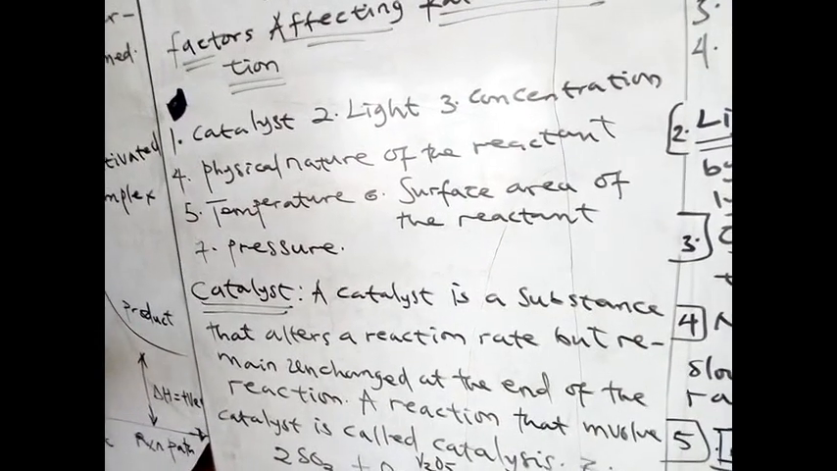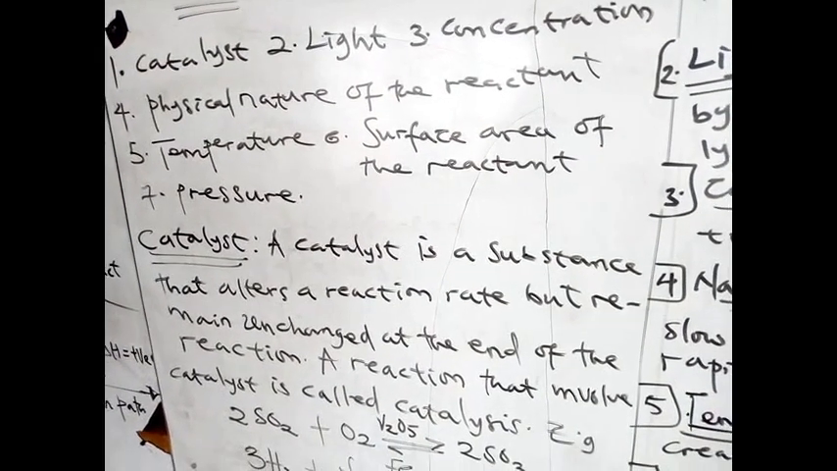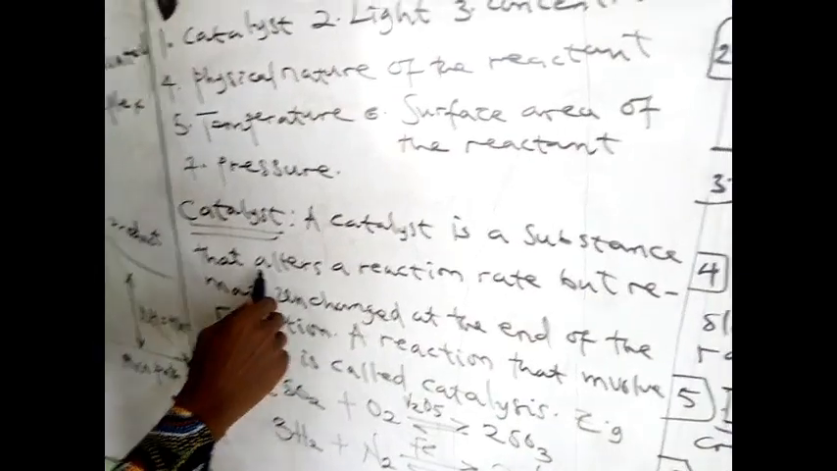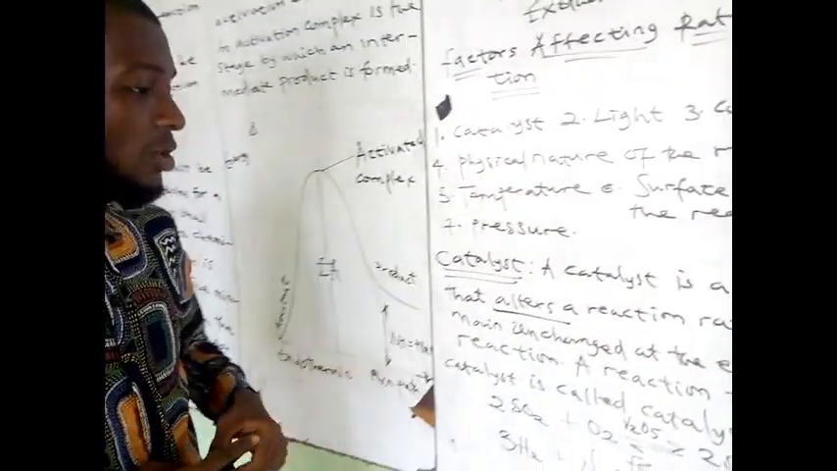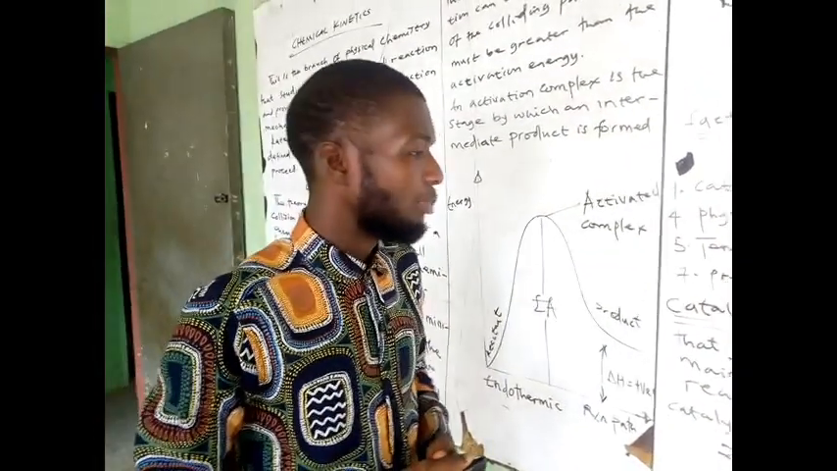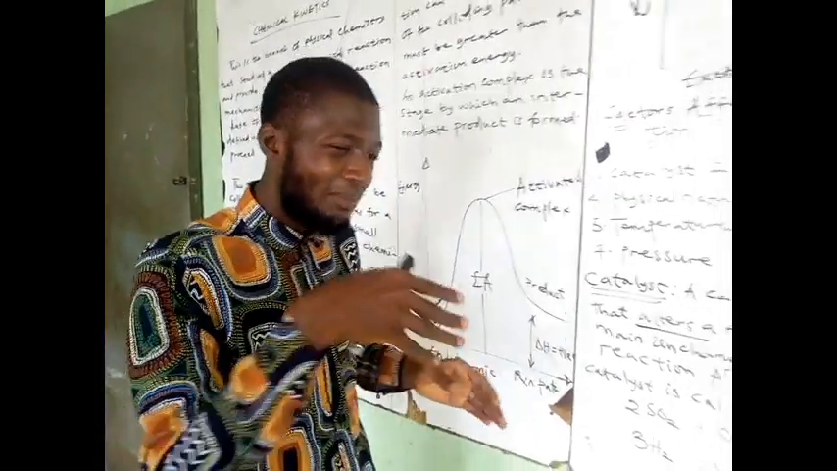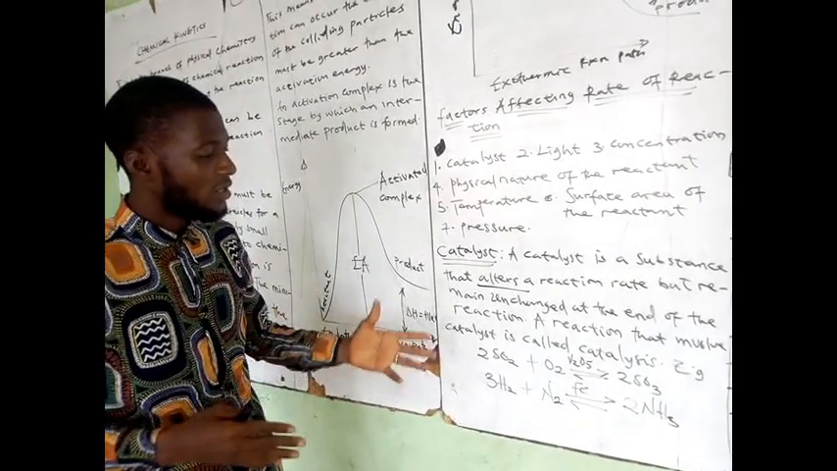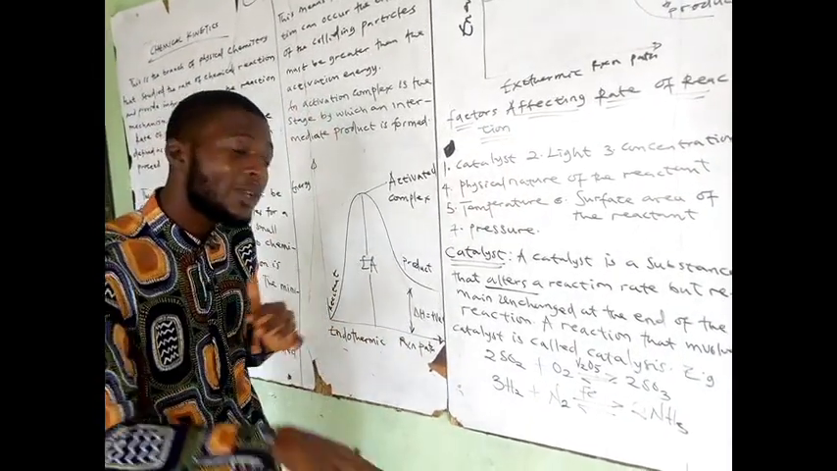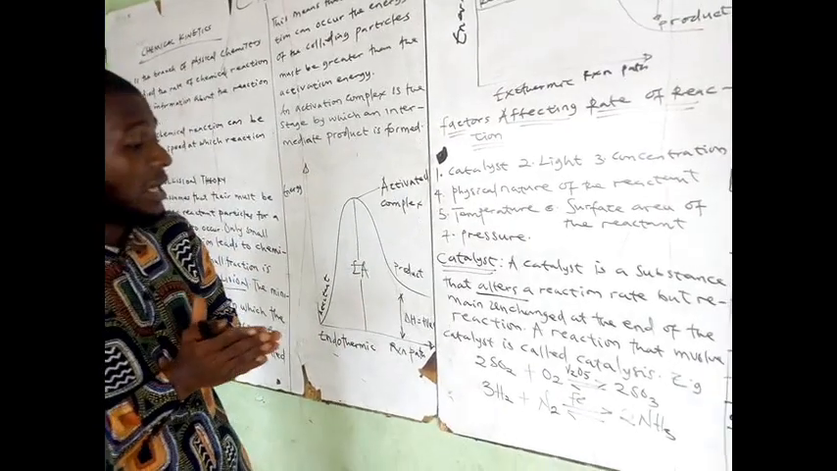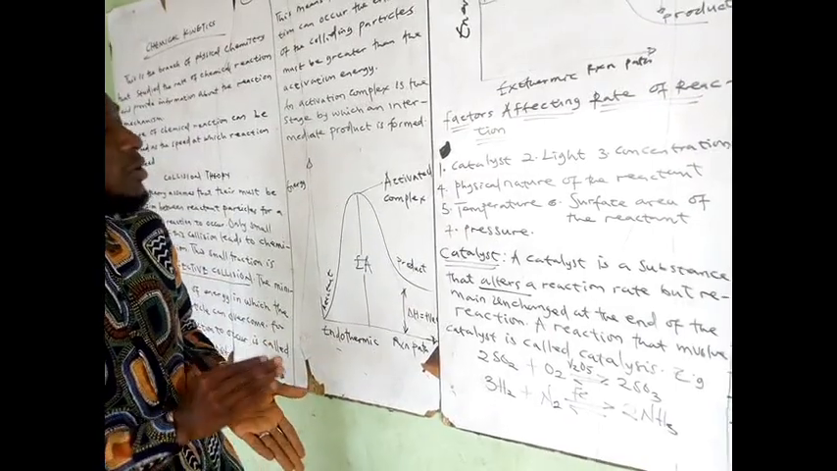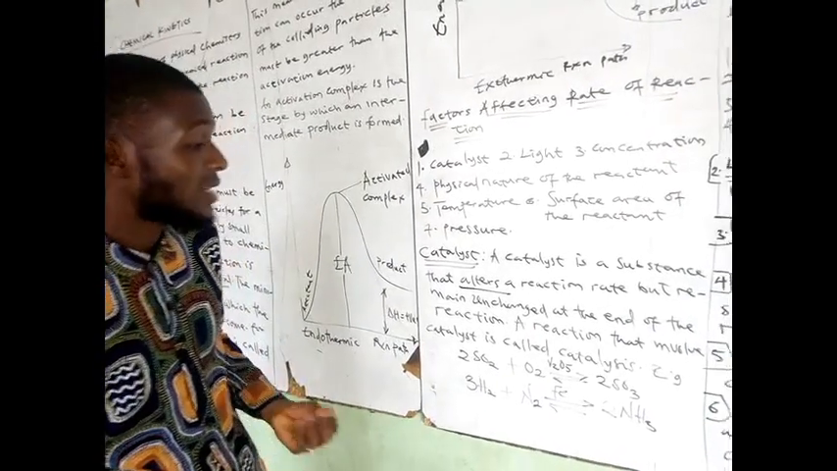We have catalysts. A catalyst is a substance that alters the rate of the reaction but remains unchanged at the end of the reaction. What does this statement mean? It means it can either speed up or slow down the rate of the chemical reaction. The catalyst does not take part in the process of the reaction, but will just either speed up the reaction or slow it down. And this happens by lowering the activation energy. It lowers the activation energy for easy reaction to take place to get our final product.